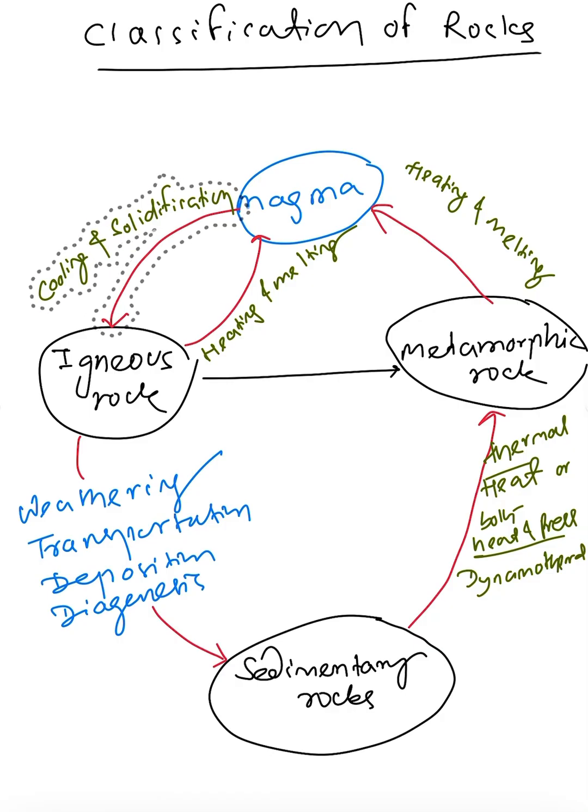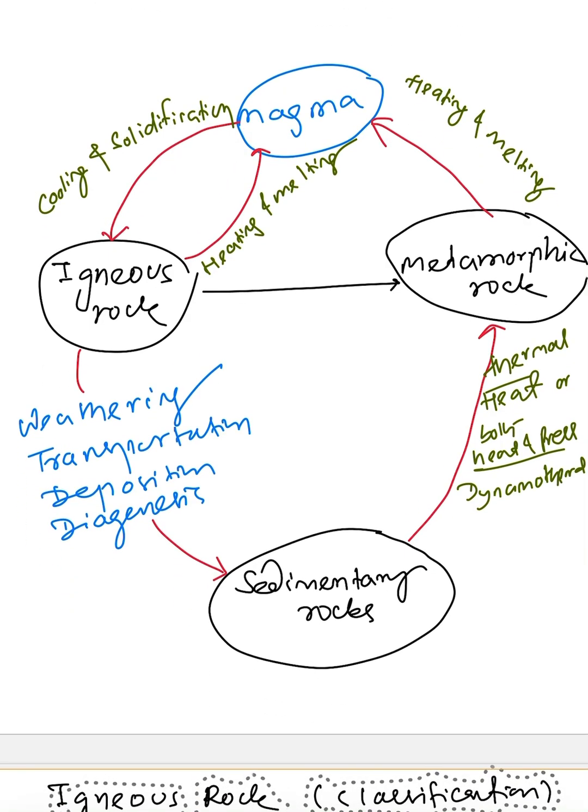Both the igneous rock as well as the sedimentary rock will convert to metamorphic rock by means of either heat, that is called the thermal process, or by means of both heat and pressure, which is called the dynamo-thermal process, in which both will be converted into metamorphic rocks. Then we will cover them one by one. First one is igneous rock.